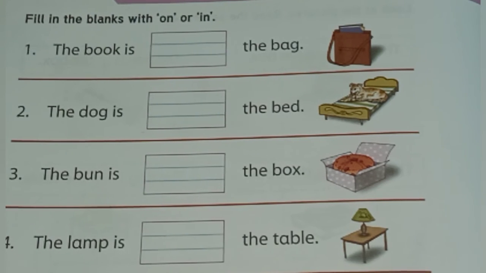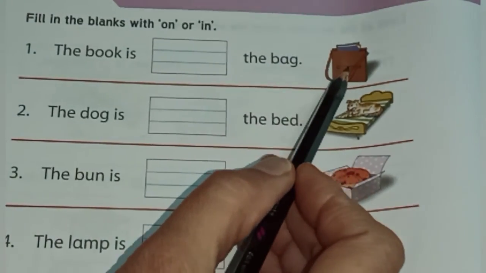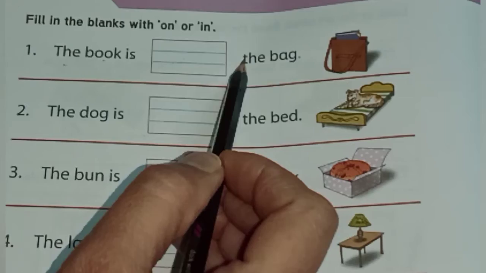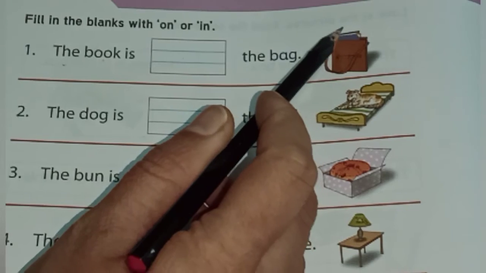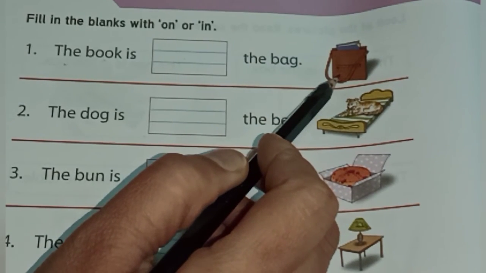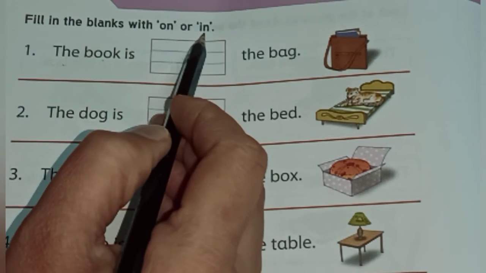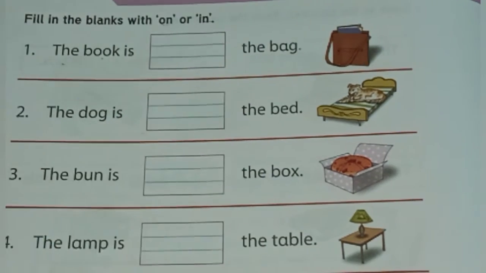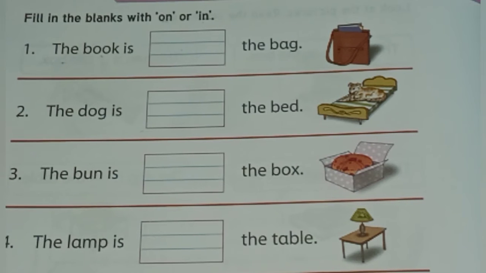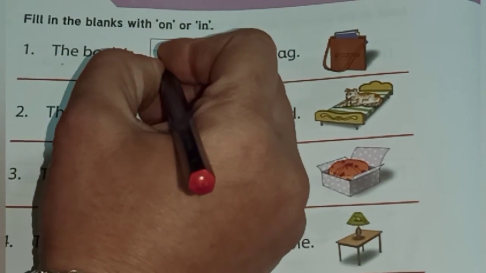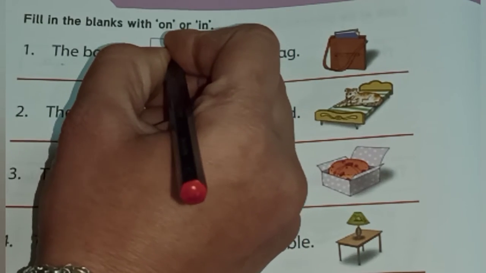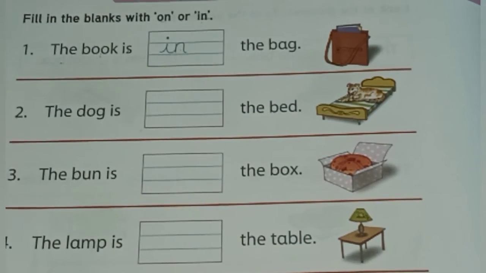Now dear students, we have some sentences here. First you can see we have a book and a bag. The book is dash the bag. Where is the book? Inside the bag. So what do we use, on or in? When something is inside something, we use the word in. So we have to write the book is in the bag. Where is the book? The book is in the bag.